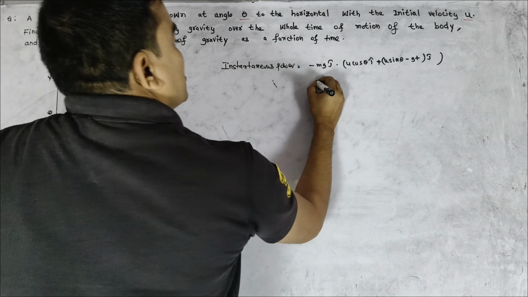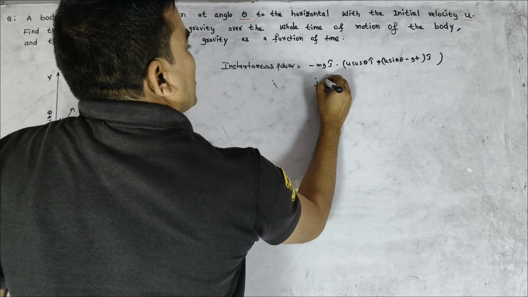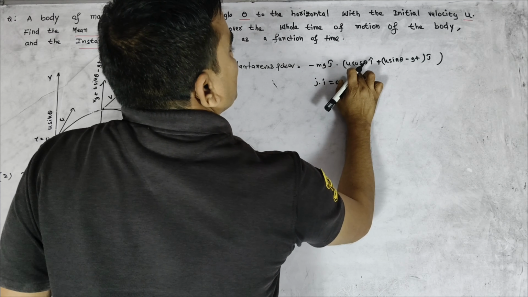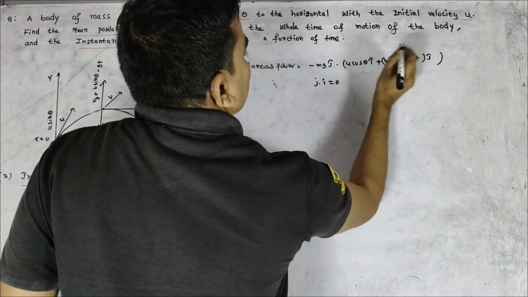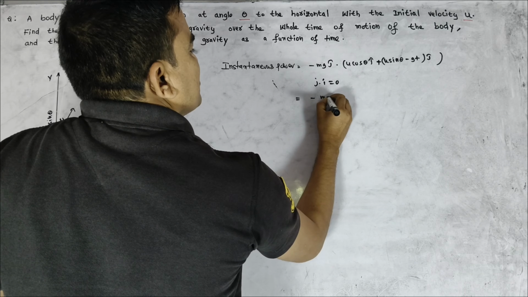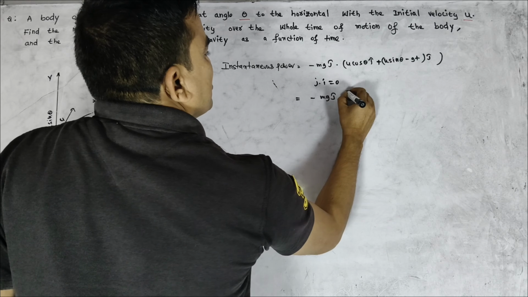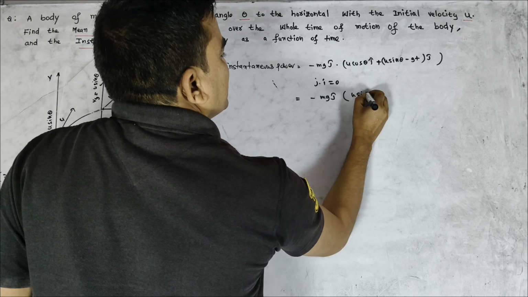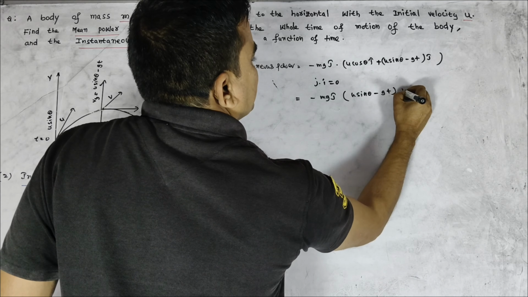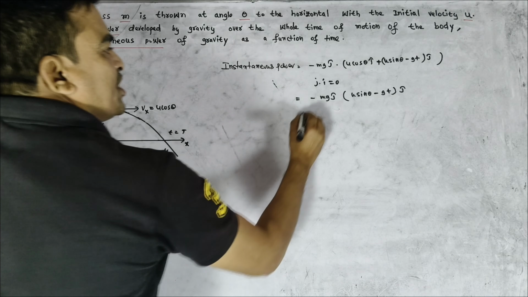Then j cap into i cap is equal to 0, so mg j cap into u cos theta i cap is equal to 0. Then what will remain here? Minus mg j cap dot u sin theta minus gt j cap remains.